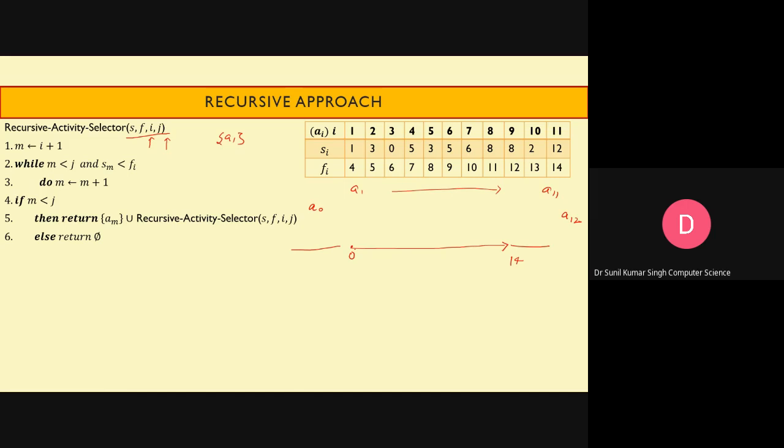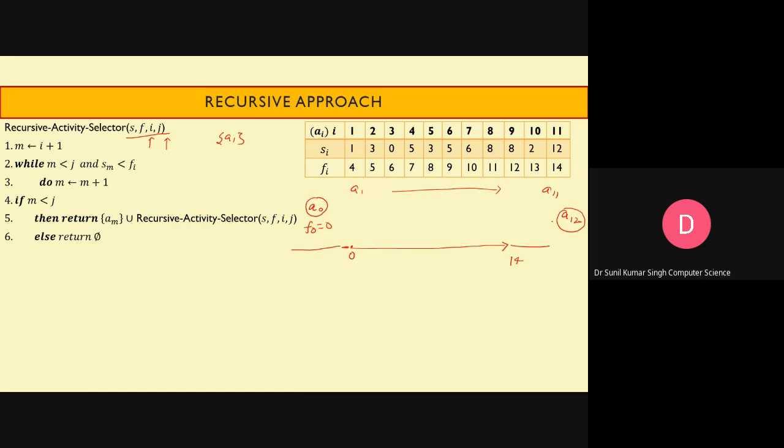Now look here. If the assumed activity A naught finishes before time 0, then it is not a problem for selecting the activities A1 to A11. So the finishing time for A0 will be 0.